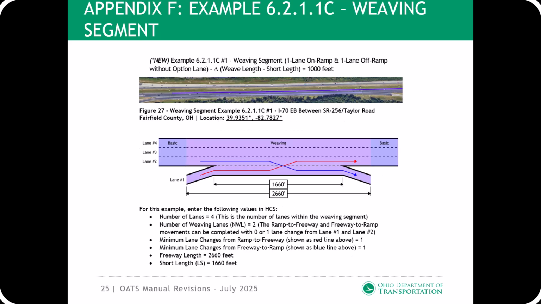Example number 1 shows a weaving segment with a one-lane on-ramp and a one-lane off-ramp without an option lane. The freeway length is 1,000 feet more than the weave short length because channelized lines do not exist downstream of the on-ramp painted gore and do not exist upstream of the off-ramp painted gore. This also applies to examples 2 and 3.